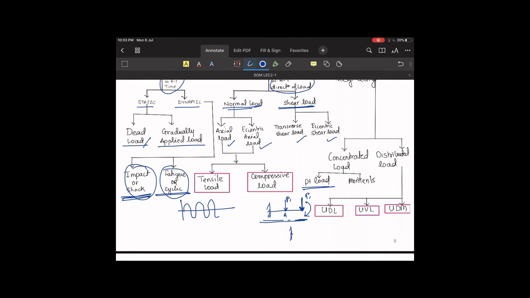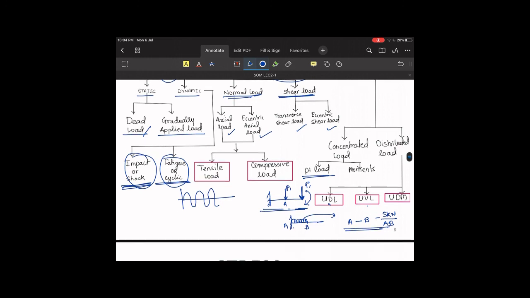And what about distributed load? The load will be distributed throughout the given length. Let's say from A to B on this cantilever, the load is distributed uniformly. Means, let's say 5 kilonewton is getting distributed for a length of A to B. So this kind of load is called distributed load, and it is further divided into uniformly distributed load, uniformly varying load, and uniformly distributed moment. Whenever we deal with it, we will discuss it in detail.